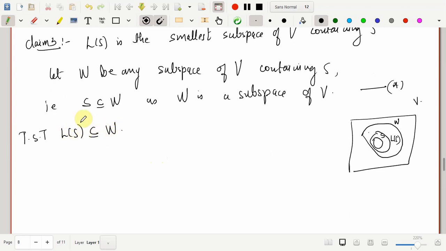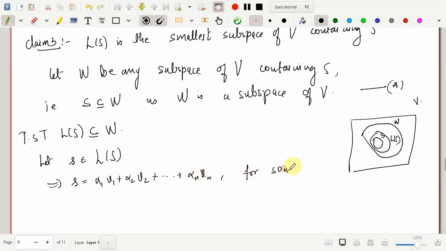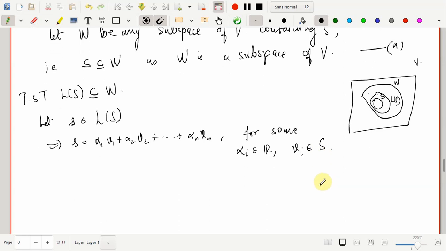I'll start with any element in this set and show that it belongs to W. So for that, let small s be in the linear span of S, which means by definition of linear span of S, s can be expressed as a linear combination of finite vectors of S. So we have s as alpha 1 V1 plus alpha 2 V2, and this goes on till alpha n Vn, where the alpha i's are scalars and the Vi are vectors coming from S, some finite vectors from S.